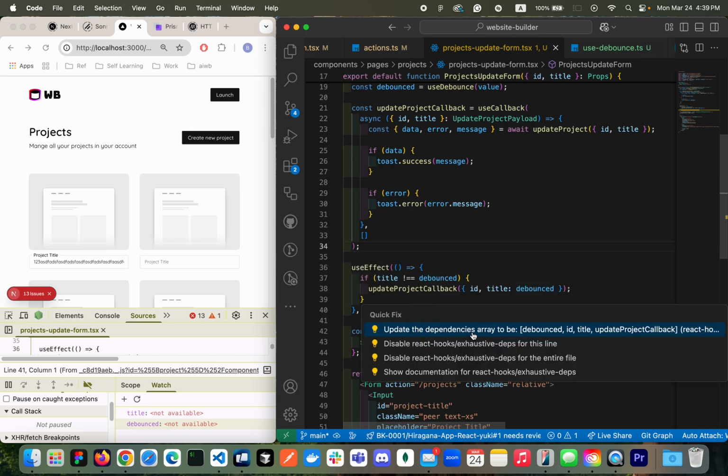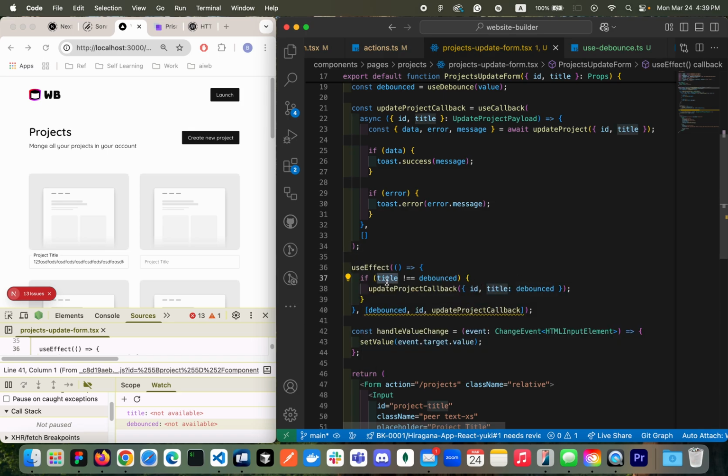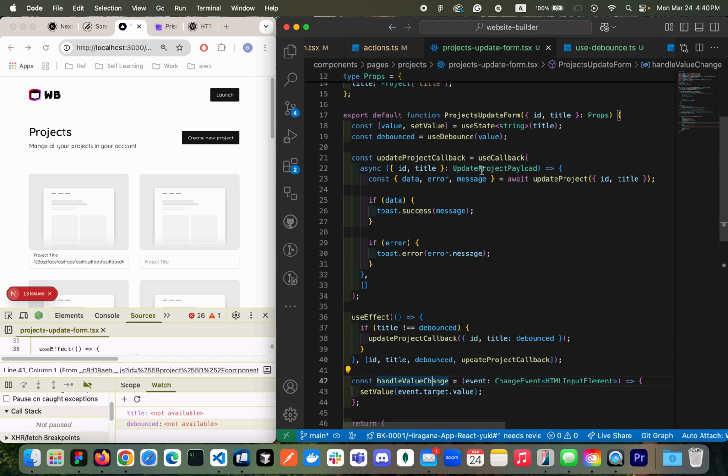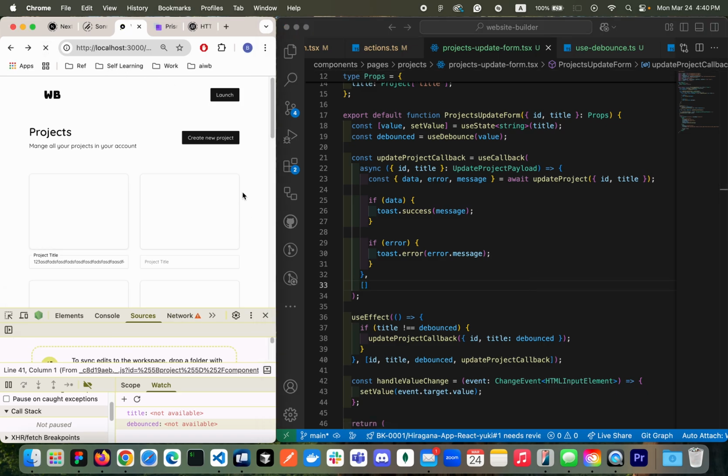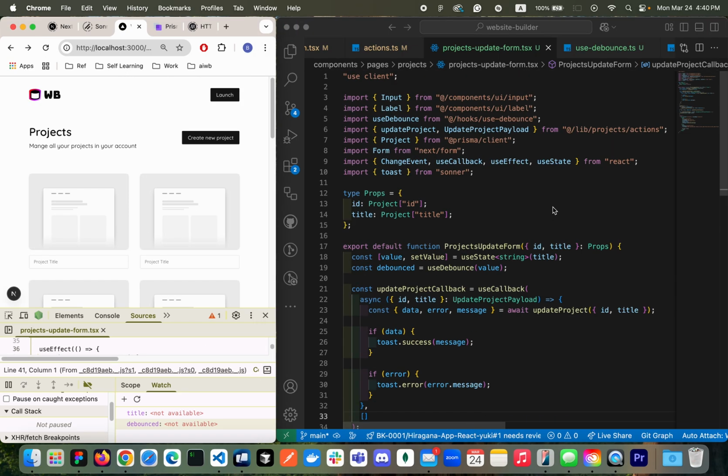The title changes. Here I have a title here too, right? So let's organize a little bit. So ID and then title and debounce, the update project callback, and then I have just a small handler down here. Okay, so make sure there is no dependency inside, right? Okay, looking good. Awesome. So I'm going to make a commit.